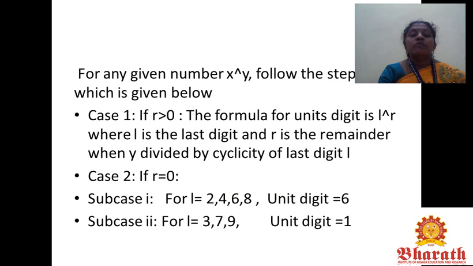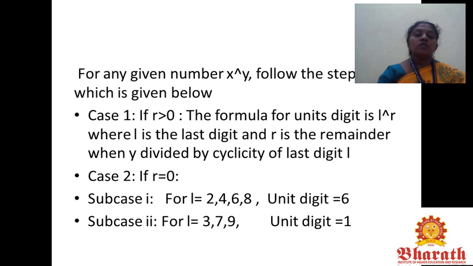So now I give the procedure to find the unit digit for any given number x to the power y. Follow the steps given below. There are two cases. First case, remainder should be greater than 0. Second case, remainder equals 0. So if remainder is greater than 0, the formula for units digit is L power R, where L is the last digit and R is the remainder when y is divided by the cyclicity of last digit L.